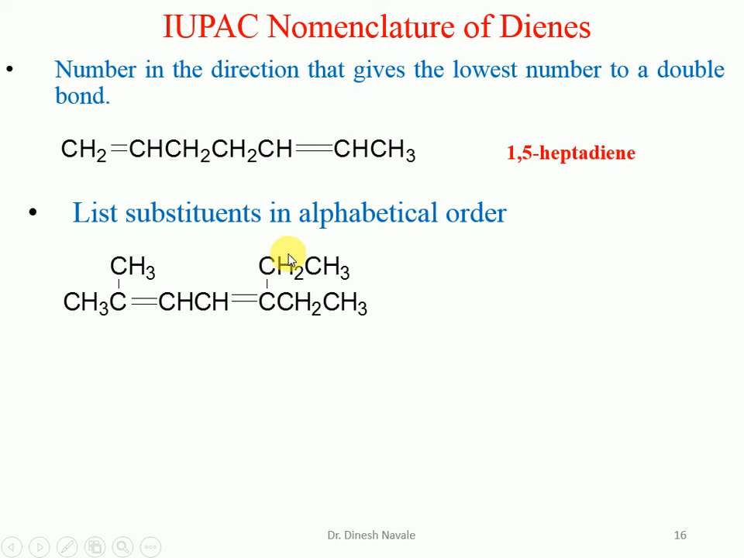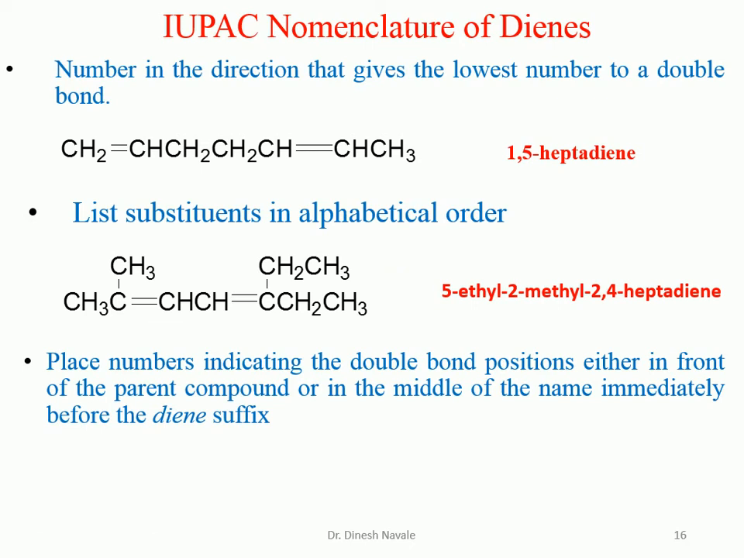But as per the IUPAC nomenclature, we have to utilize the alphabetical order. So ethyl will come first, then the methyl. So it is going to become what? 5-ethyl, 2-methyl, hepta-2,4-diene. So it is going to become 5-ethyl, 2-methyl, 2,4-heptadiene. So ethyl will come first, then methyl, and it is separated by a comma.